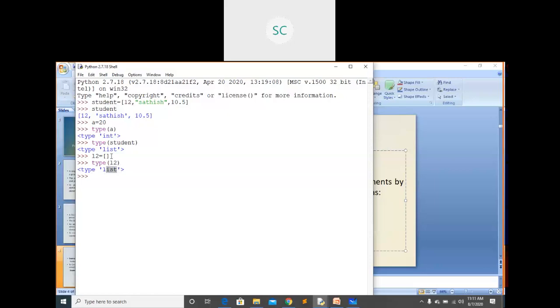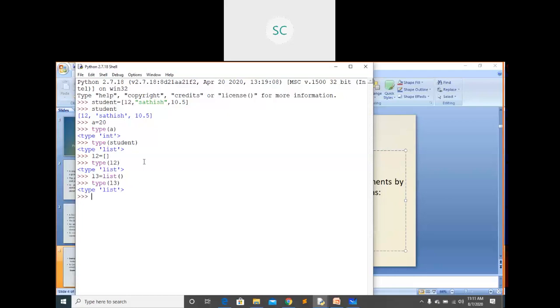Okay, this is the empty list, right? L2 equals, simply I will use the square brackets, which means internally it will treat it as an empty list. Also by using the list function. Here I will take L3 equals list, which is a built-in function. By using this list function you can also create an empty list like this. If I use type of L3, it will also return list only.